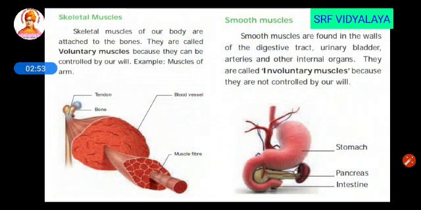The first one is skeletal muscle. Skeletal muscles are found attached to the bones and they are called voluntary muscles because they can be controlled by our own will. Example, muscles of the arms. The next one is smooth muscle. Smooth muscles are found in the walls of the digestive tract, urinary bladder, arteries and other internal organs. They are involuntary muscles, so they cannot be moved by our own will.